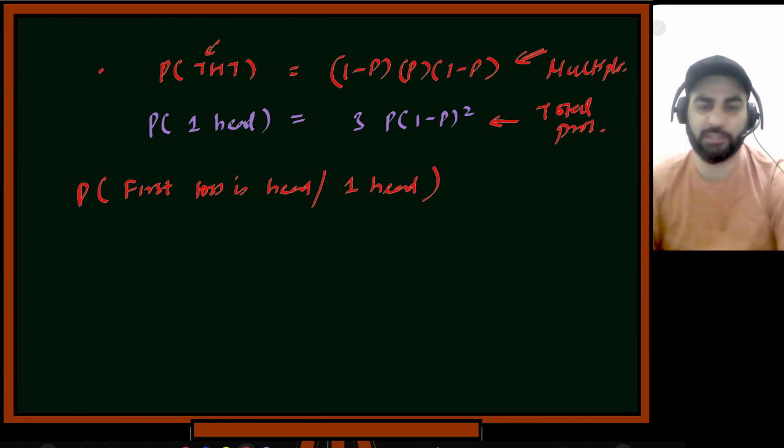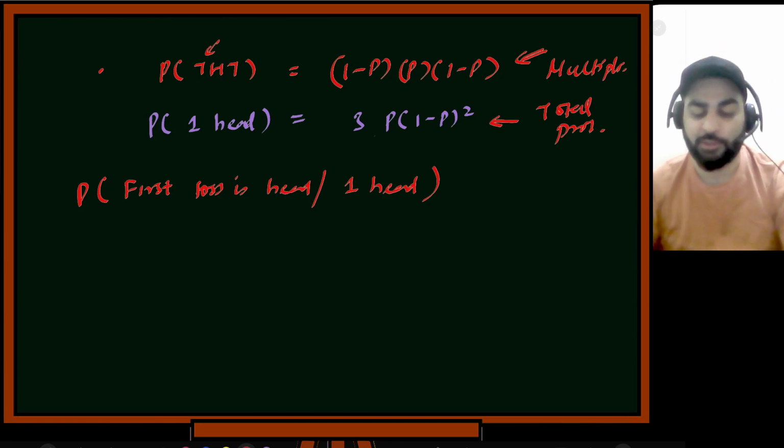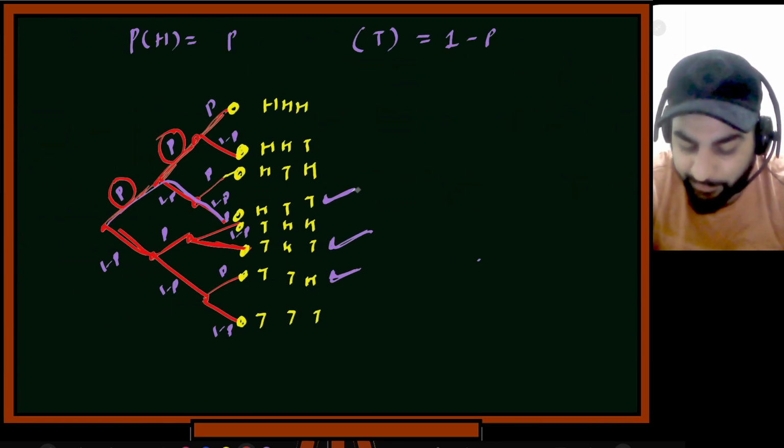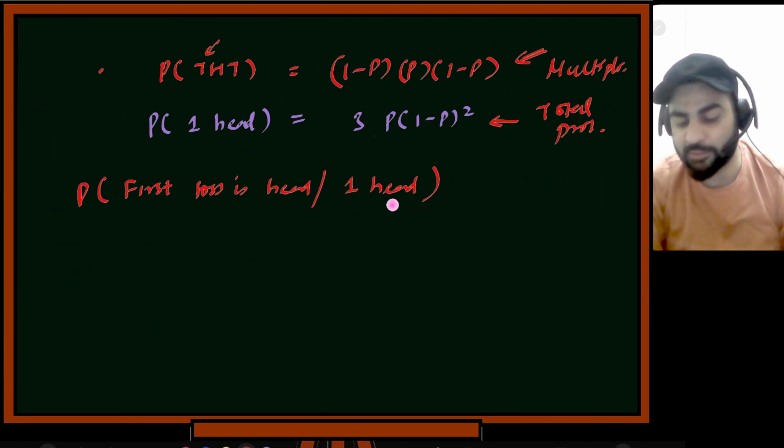Are you understanding the question? The question here is, what is the probability that the first toss is head given that one head appeared somewhere? That means one of these three events happened. Either this, this, or this happened. That is the meaning of "one head appeared."